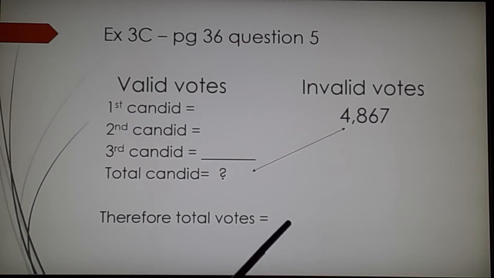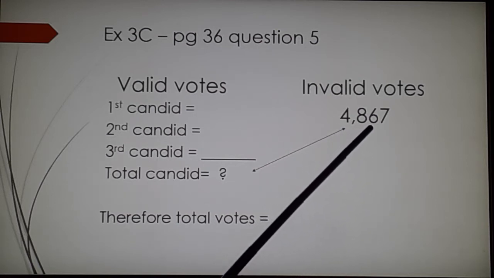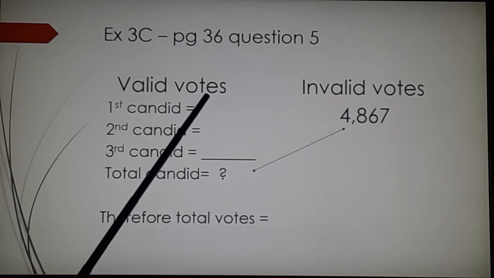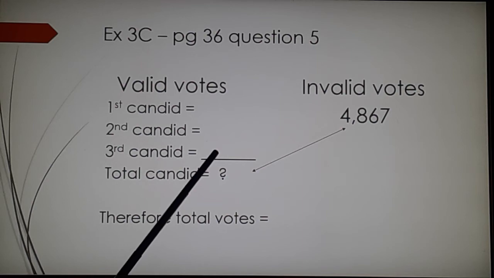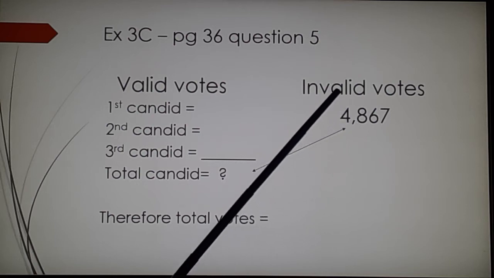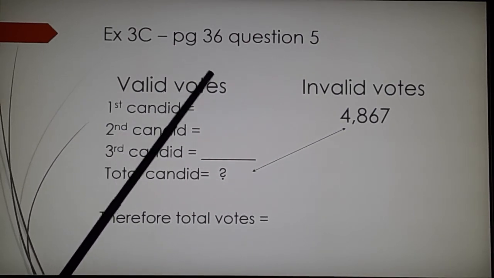Means there were total people who came for voting, but due to some reason 4,867 votes were invalid. That means you will add the total votes of the 3 candidates and then the invalid votes. Children, you should know this very well. I am reading the question again.